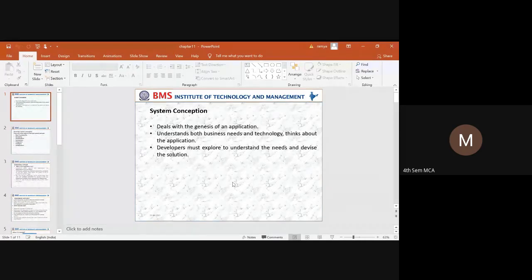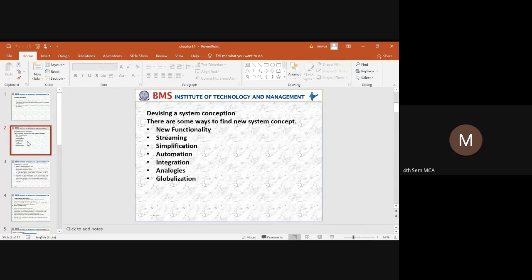When we bring an application for this, it also includes business needs. That means how you can improve an application by involving business communication or business needs, and how you can develop your business by developing an application for the end user or any clients. So that is what we call system conception.